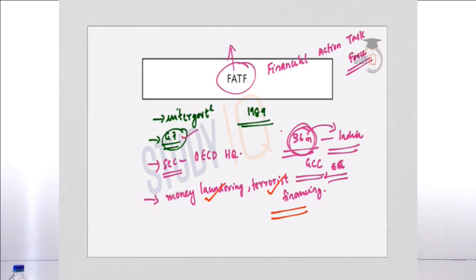And the functions of FATF include monitoring the progress of its members in implementing necessary measures. It works in collaboration with other international stakeholders in order to identify national level vulnerabilities, and it also tries to protect the international financial system from misuse. This is briefly about FATF.